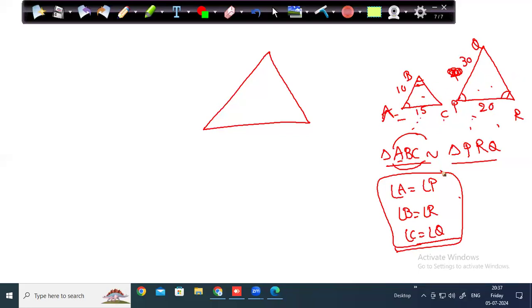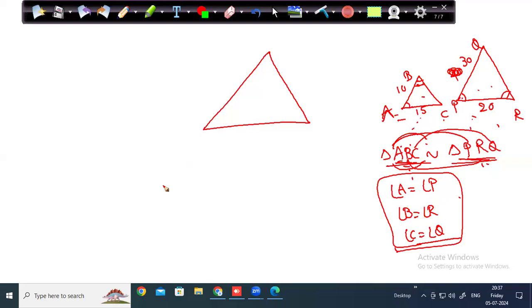Okay, leave all this. If two triangles are similar, you need to be careful about which vertices correspond. You cannot say triangle ABC is similar to PQR. Angle A is the same as P, angle B is the same as R. So ABC should be similar to triangle PRQ. If two triangles are similar, corresponding angles are exactly the same: A is the same as P, B is the same as R, C is the same as Q.